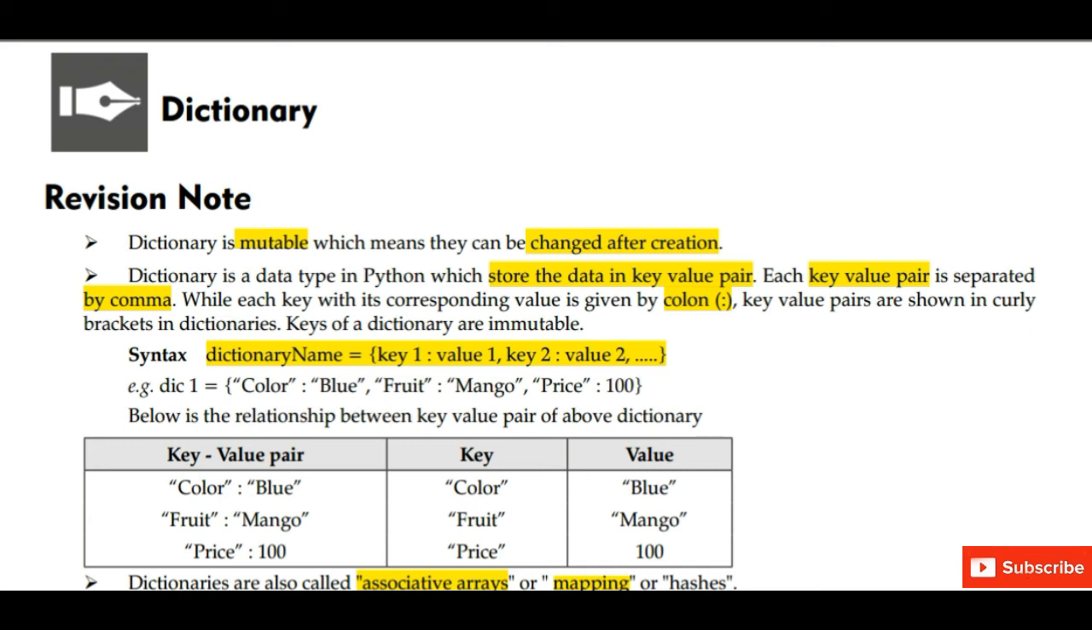Now let us see the relationship between key value pair of the above dictionary. So first key value pair is color colon blue. So here the key is color and the value is blue. Second key value pair is fruit colon mango. So the key here is fruit and the value is mango. Third key value pair price colon 100. So here the key is price and the value is 100.